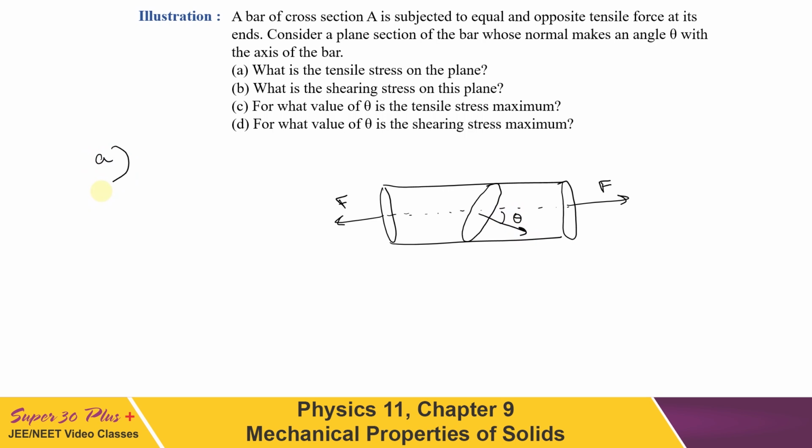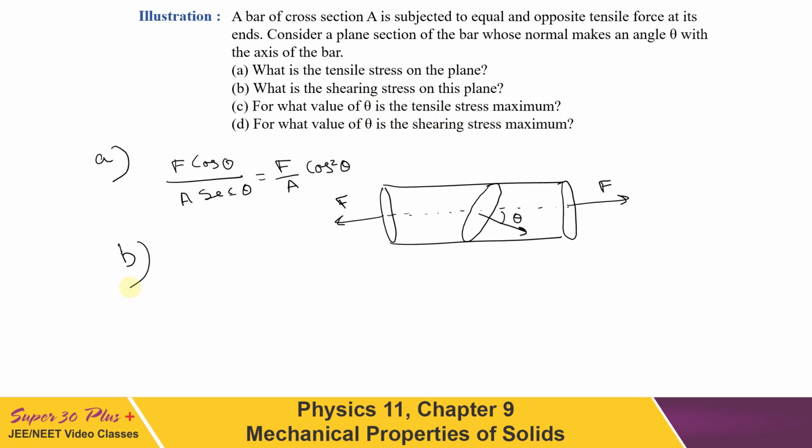So to get the tensile stress, we write F cos theta upon area, and as this is the perpendicular area, it should be A sec theta. That will be equal to F upon A cos square theta. For part B, we have to calculate the shearing stress on this plane.